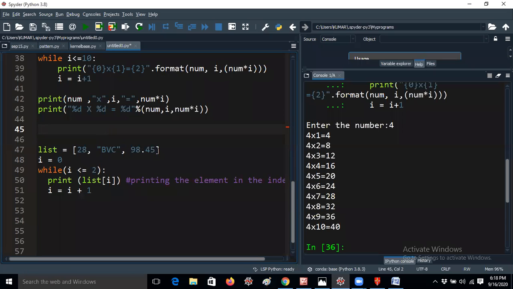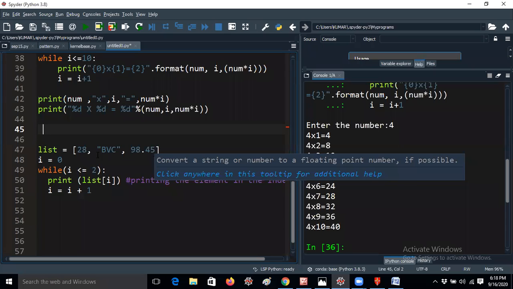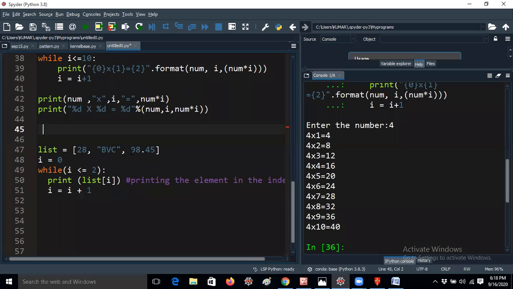That's the reason I already explained what the index is and why the index starts from 0. The last index value is 2. I am telling you like this only for your understanding. Now I am calling list of 0, and it will print the list of 0 value. After that, i becomes 1: i equal to 0 here, i equal to i plus 1 means i will equal 1.